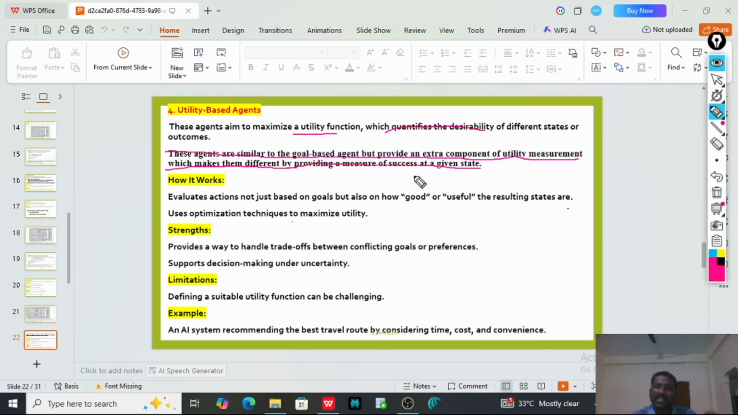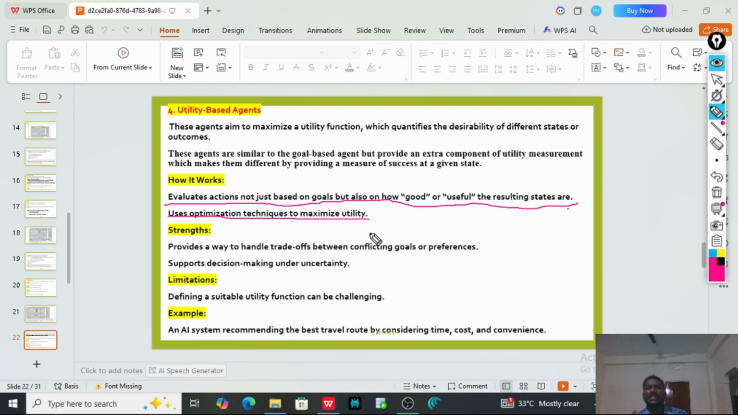Utility-based agent also works for a goal only, like goal-based agent, but it has some particular utility function which quantifies the desirability of the different states of outcome. It evaluates actions not just based on goals but also on how good or useful the resulting states are, and uses optimization techniques to maximize utility.